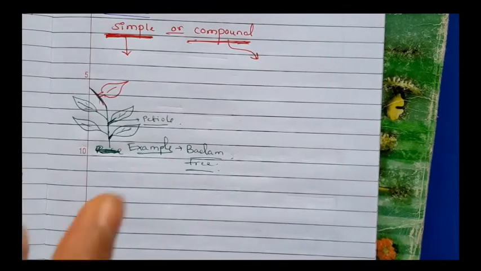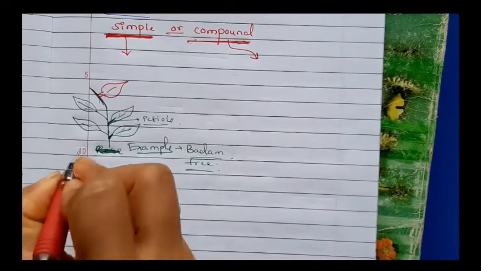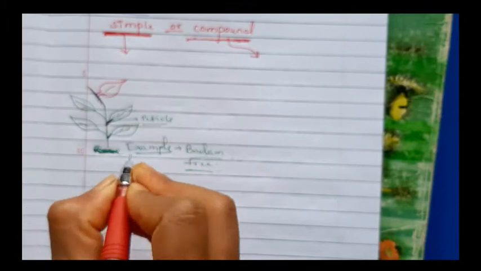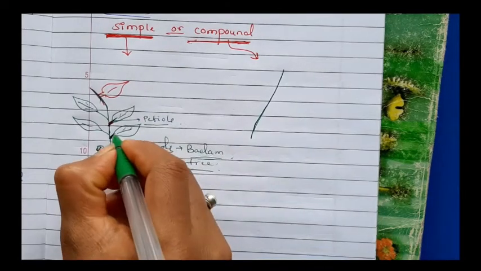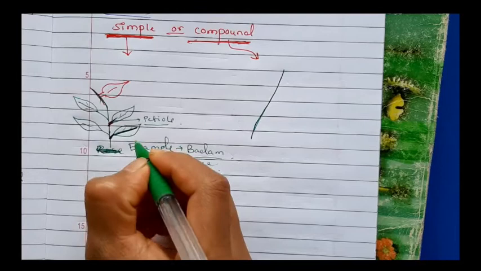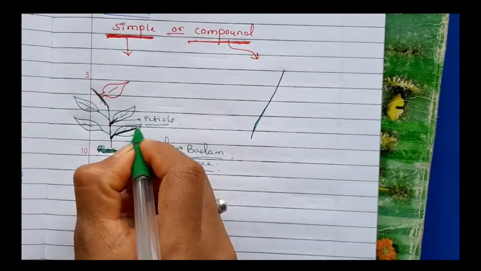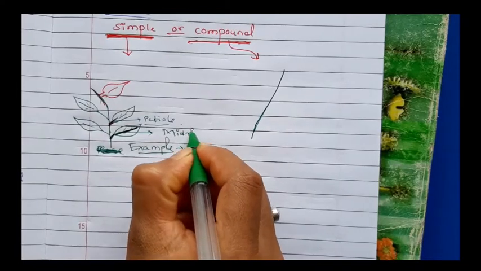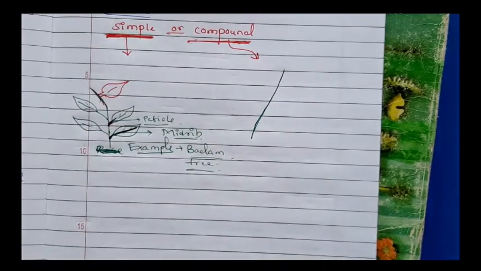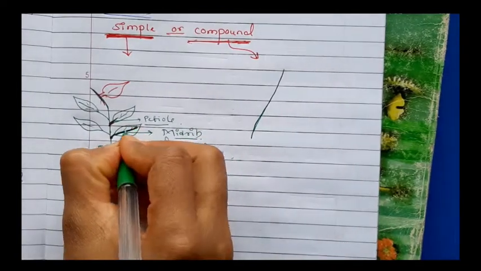In case of simple leaves, the petiole is the stalk of the leaf, and from it only a single leaf arises. The central line which is present in the leaf is known as the midrib, present in the middle of the leaf.